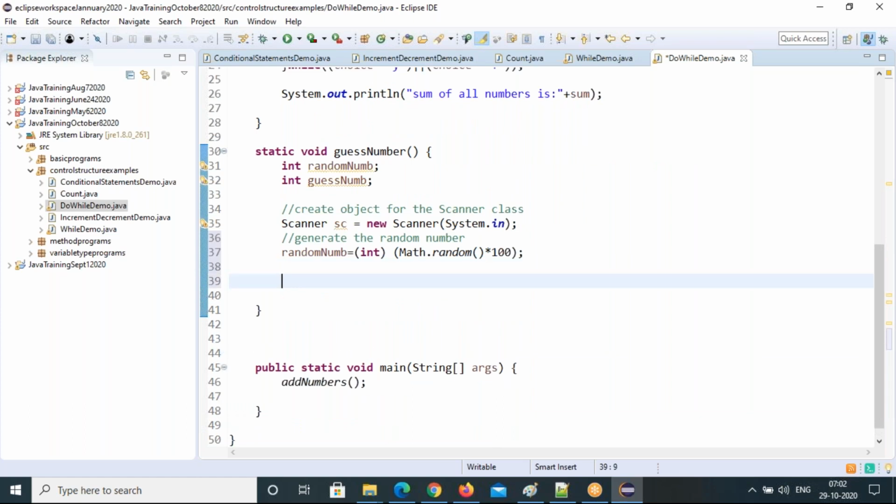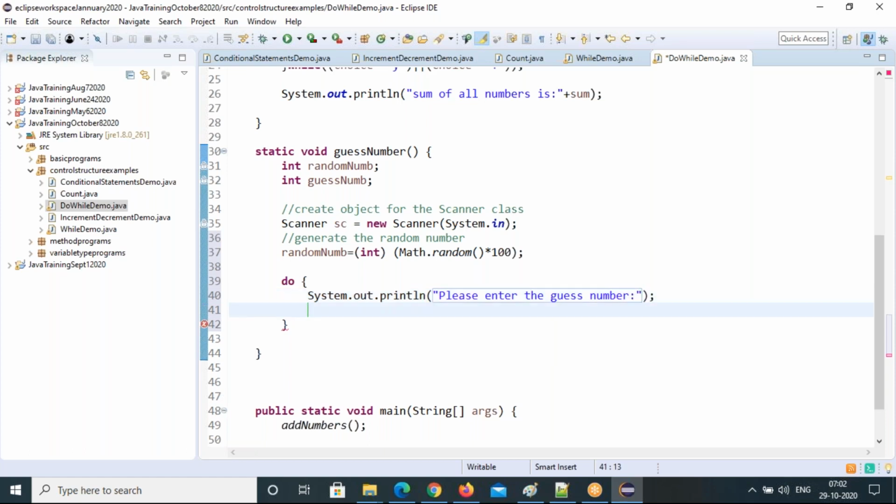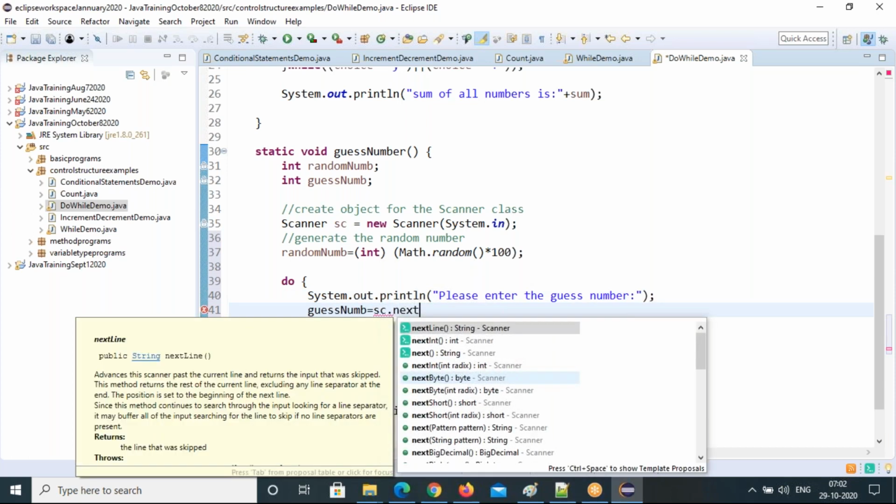Now I'll enter my guess number. Please enter the guess number. Okay, so guess number equal to sc dot nextInt method.